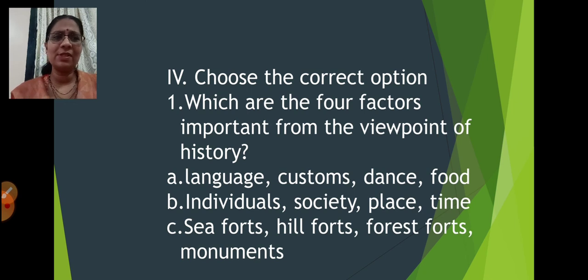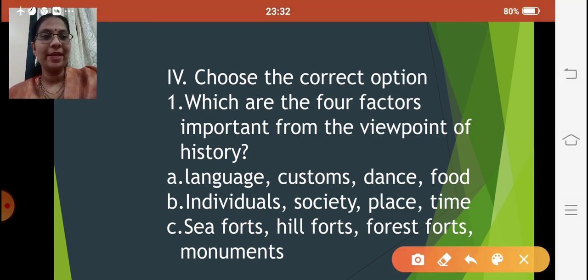Language, customs, dance, food; individuals, society, place, time; sea forts, hill forts, forest forts, monuments. I have three options, and I have to choose the correct one. Yes, you got it correct. Individuals, society, place and time are the four factors which are important from the viewpoint of history.